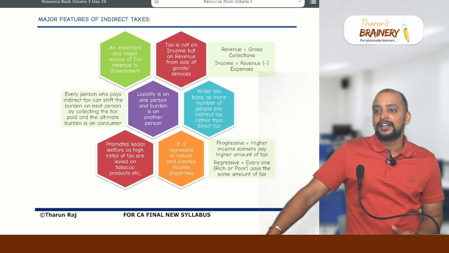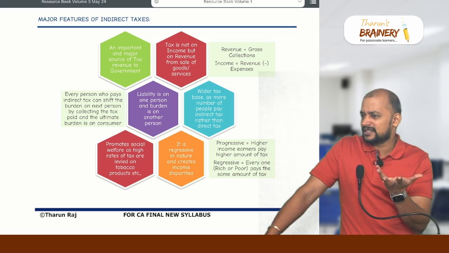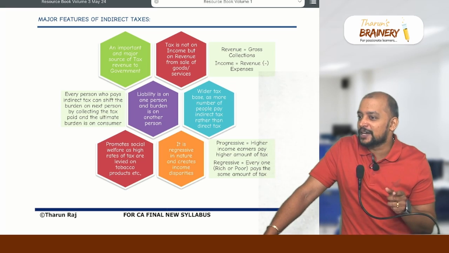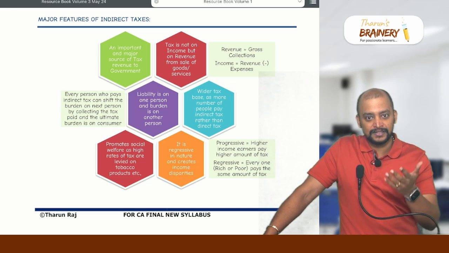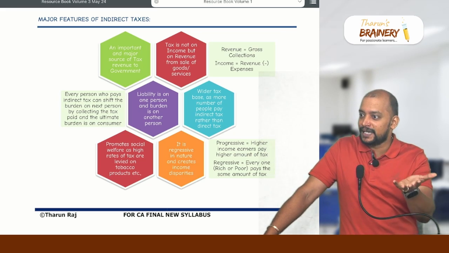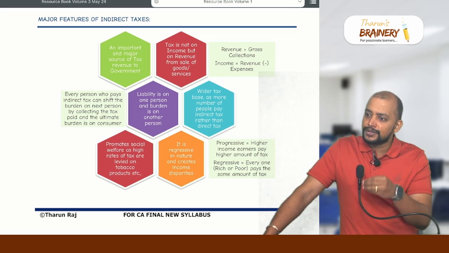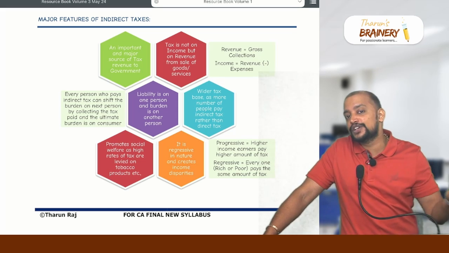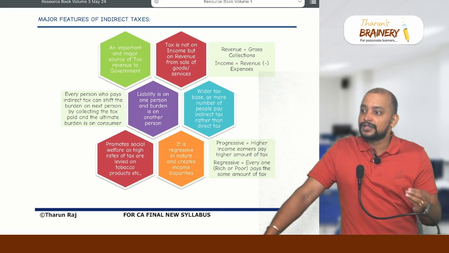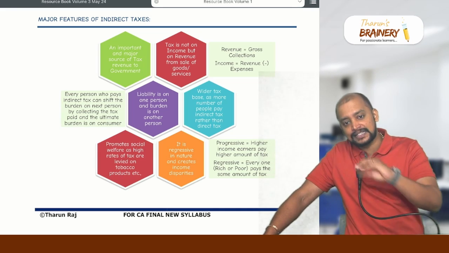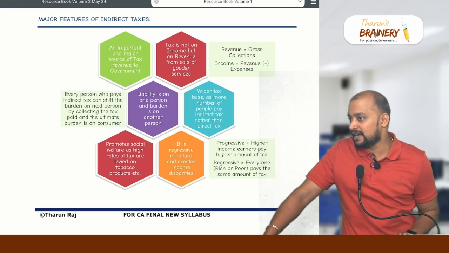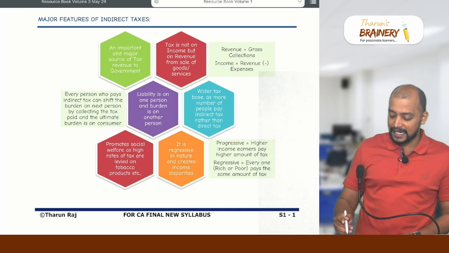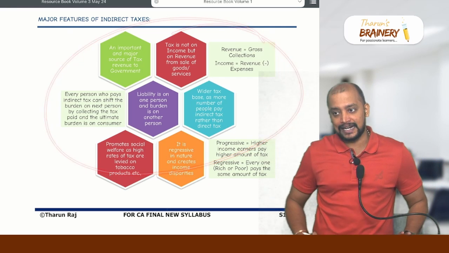For example, you take bread. Bread is common; rich or poor, commonly they will consume bread. But the rate of GST on bread will be the same. Packed breads are there, brown bread, wheat bread, and so on. On those packed breads, whether it is rich or poor, they will not see the income earning capacity, so the rate of GST is going to be the same. That is called regressive in nature, whereas progressive means the more income you earn, the more tax. So this is basically the difference between direct and indirect taxes.